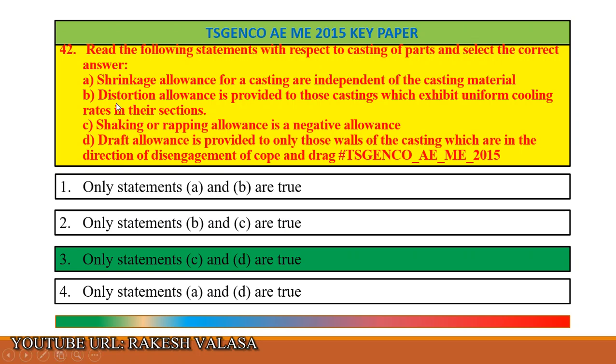The second one, distortion allowance is provided to those castings which exhibit non-uniform cooling rates in their sections. Here it is given as uniform. So A and B are wrong. So the correct answer is statements C and D are true. Let us see the explanation.